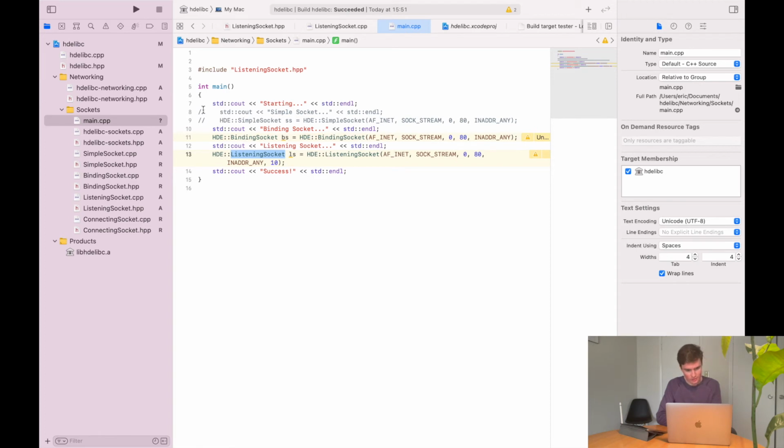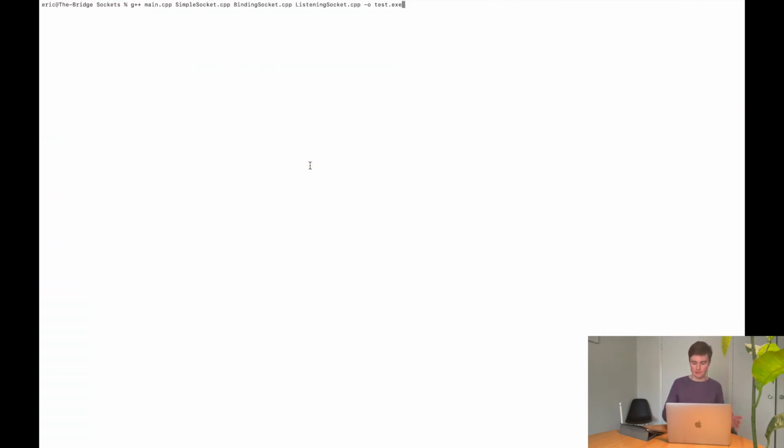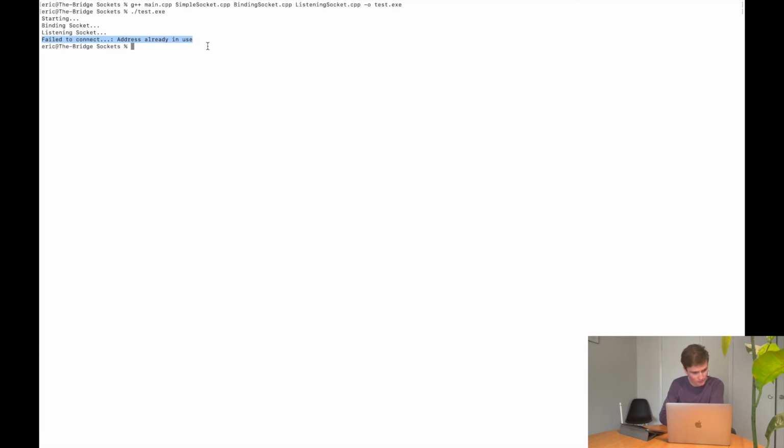And in this main function, you create an example of a simple socket, a binding socket, and a listening socket. Now, of course, simple socket is a template class. It's not meant to be instantiated, so I commented that out. And I have it print out everything it's doing in between. So if we come over here and compile it using G++, and then run it, you'll see that it starts, it creates the binding socket, that runs fine, and then it creates the listening socket, but that fails to connect. And we see it's already in use.